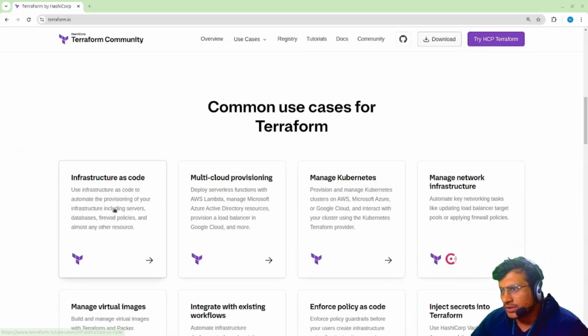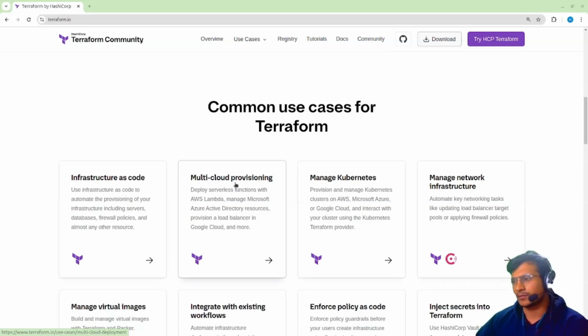Common uses include infrastructure as code and multi-cloud provisioning. Suppose you are using two cloud platforms like AWS, Azure, Google, or OpenStack, and then there is VMware. There are also other cloud services, like monitoring as a service tools such as Datadog, and security as a service such as Cloudflare.